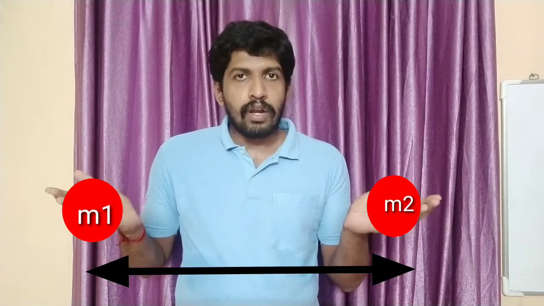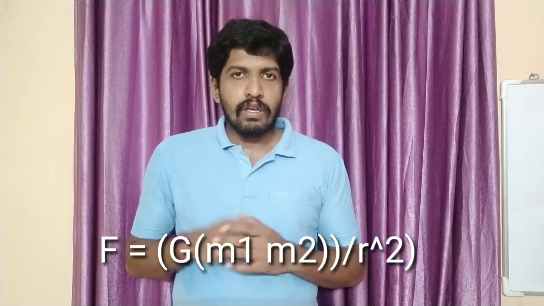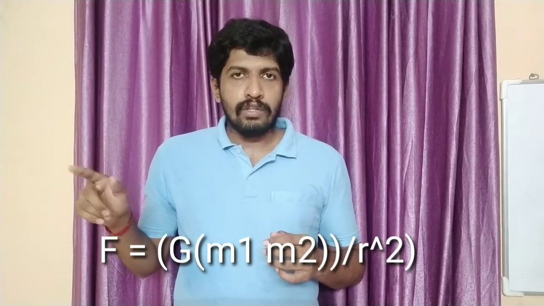Suppose there are two masses in my hand, m1 and m2. These two masses are separated by a distance small d. The force of gravitation between these two masses, F, is equal to G into m1 into m2 divided by d square. As I said earlier, gravitational force is a mutual force.